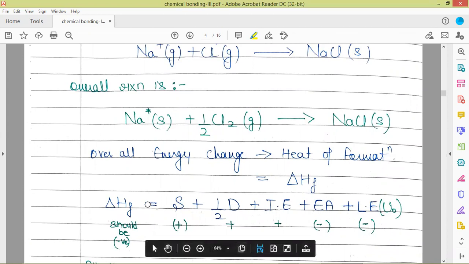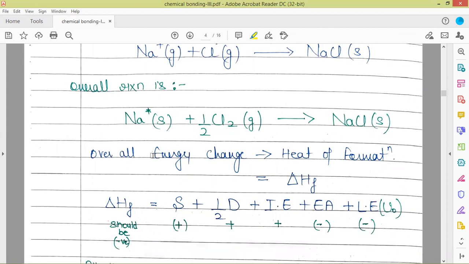So heat of formation, that is delta HF, which is going to be negative, because whenever there is a formation of bond, whenever there is a formation of some compound, there is release of energy. Only then that compound is going to form spontaneously. Otherwise, it will require energy to be supplied for the formation of the compound.